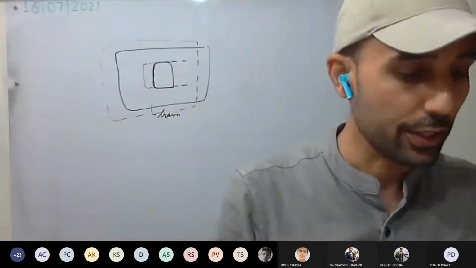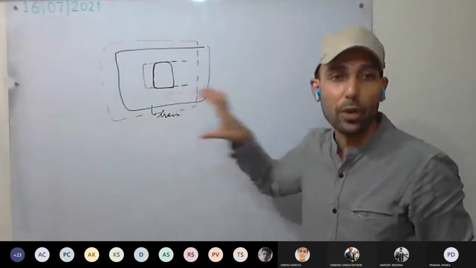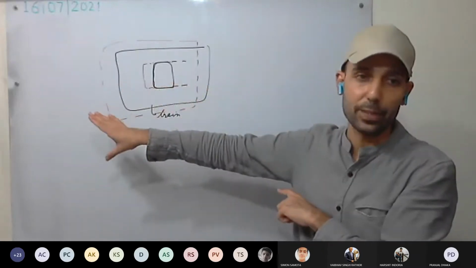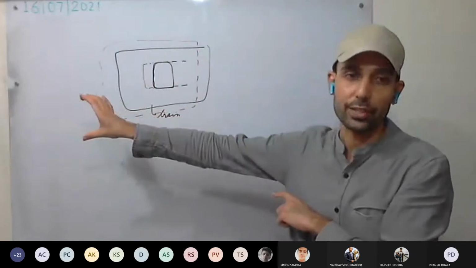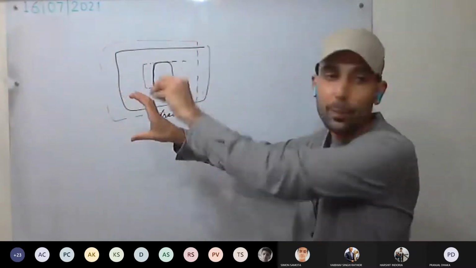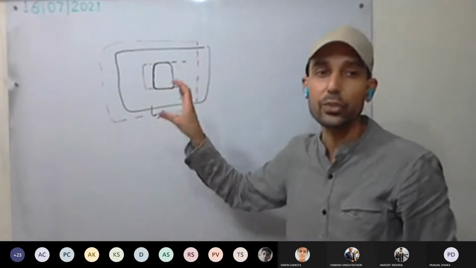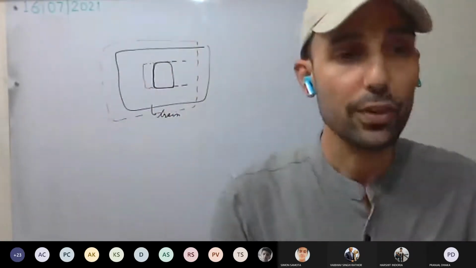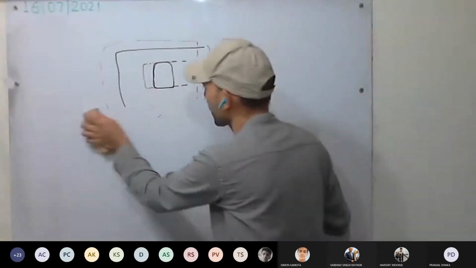Now we discuss inertia of motion. See here, if a body is moving with uniform velocity, that is, in the same direction with the same speed, this body will always want to stay in the same motion. Any force we apply, this body will resist that force. It does not want to change. It wants to stay in the same motion, moving with the same speed in the same direction. So we take some examples.